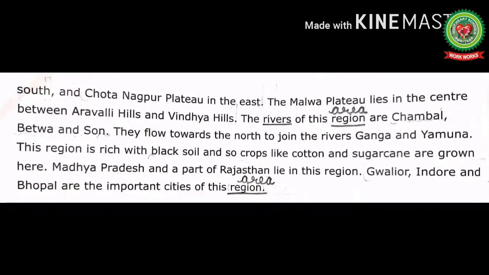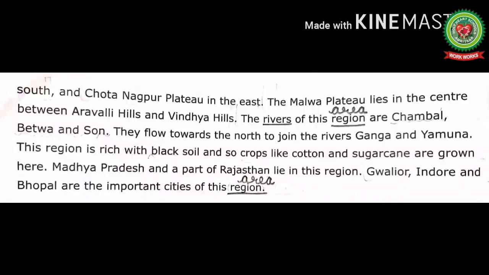The rivers of this region are Chambal, Betwa and Son. Region means area. They flow towards the north to join the rivers Ganga and Yamuna. This region is rich with black soil, and so crops like cotton and sugarcane are grown here. Madhya Pradesh and a part of Rajasthan lie in this region. Gwalior, Indore and Bhopal are the important cities of this region.